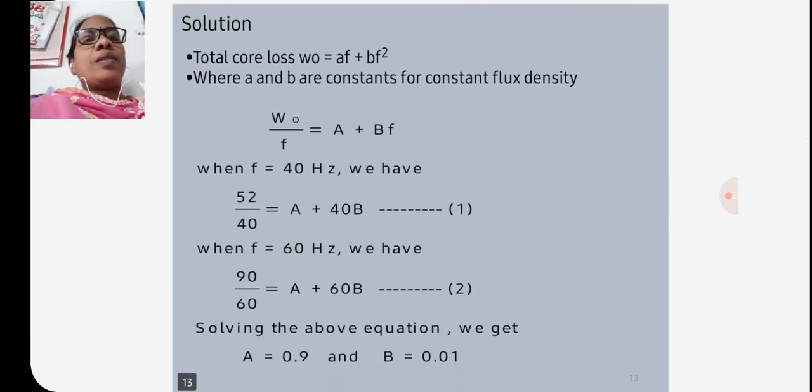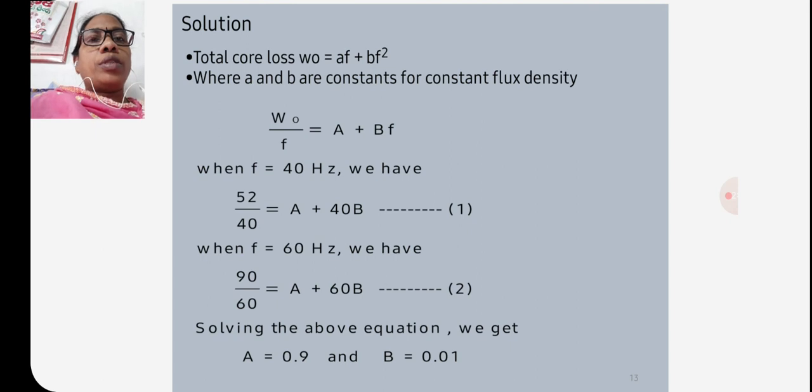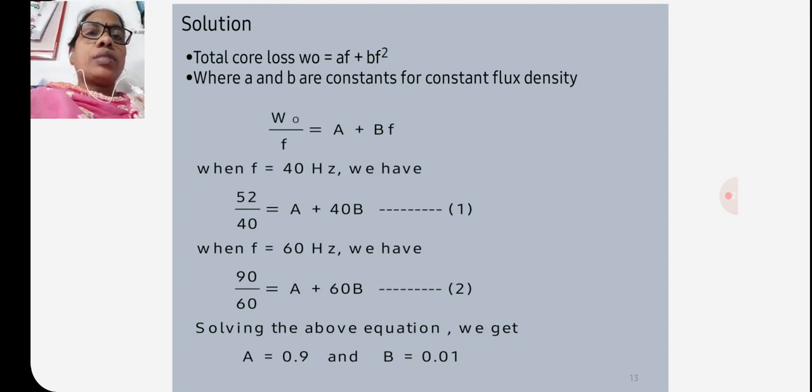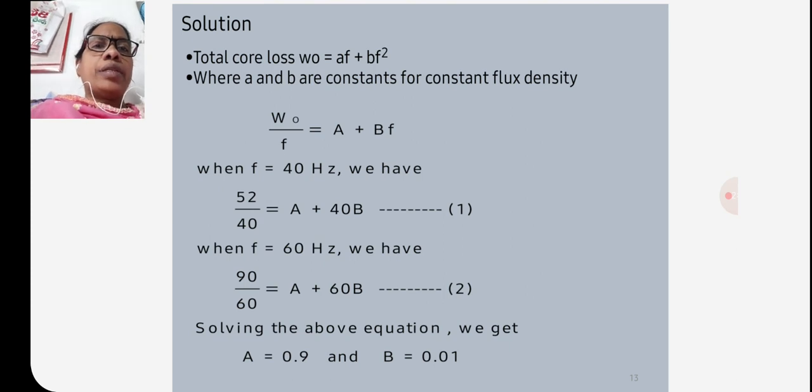So here the total core losses W naught is equal to AF plus BF square, where A and B are constants at constant flux density. So core losses by F is equal to A plus BF. When F is equal to 40 hertz, we have 52 by 40 is equal to A plus 40B. That is equation 1.